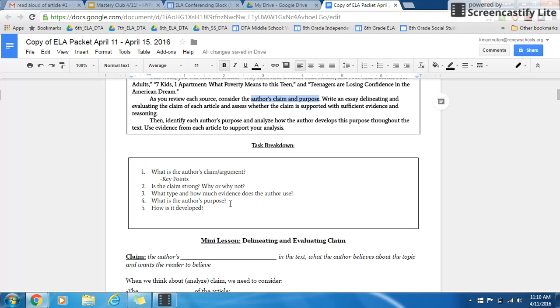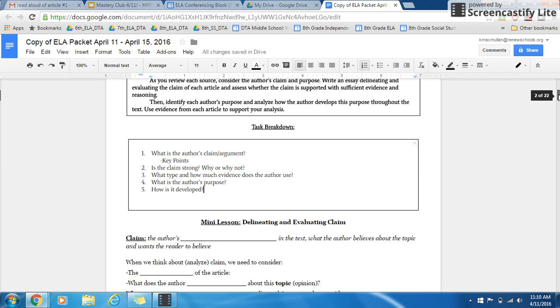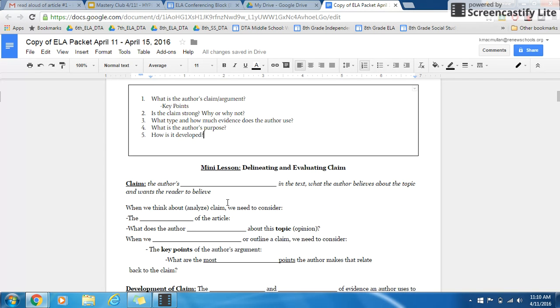What is the author's claim or argument? What are the key points of that argument? Is this claim strong? Why or why not? What type and how much evidence does the author use to develop that claim? What is the author's purpose and how is that purpose developed? So take a second to get those down. And then we're going to go through our mini lesson on delineating and evaluating claim.